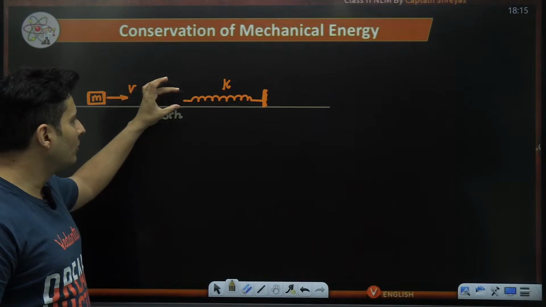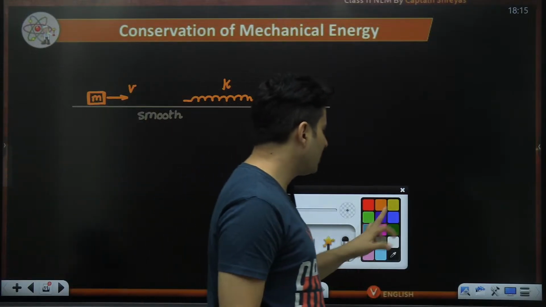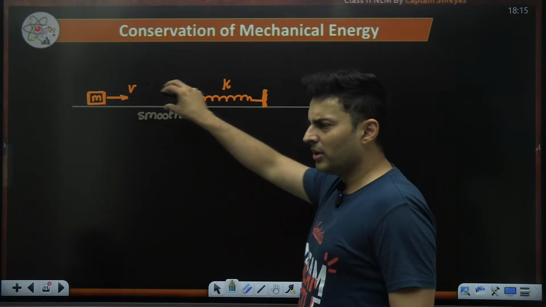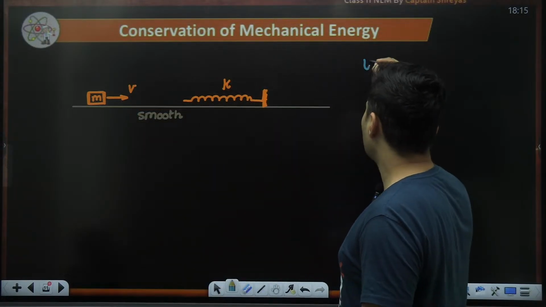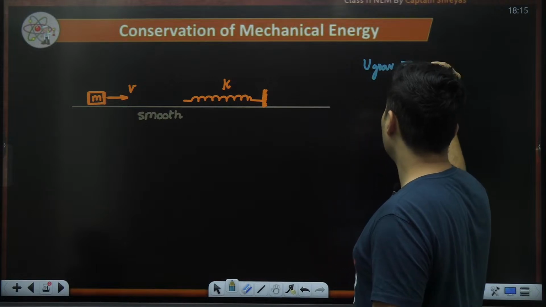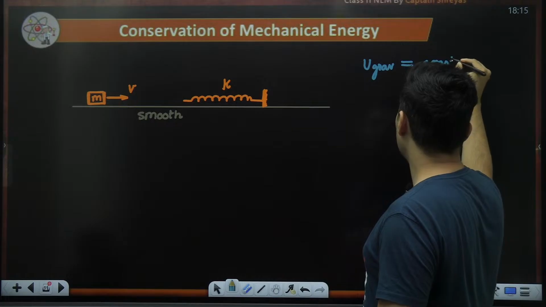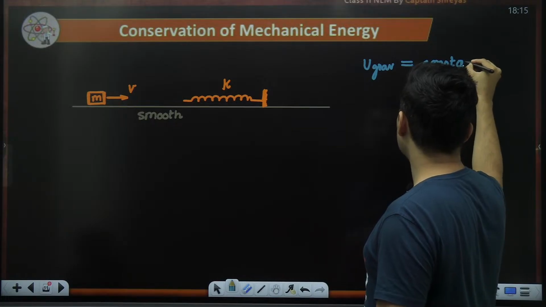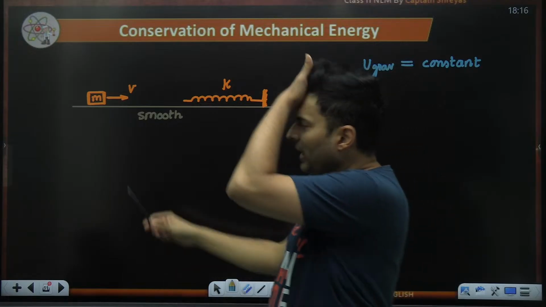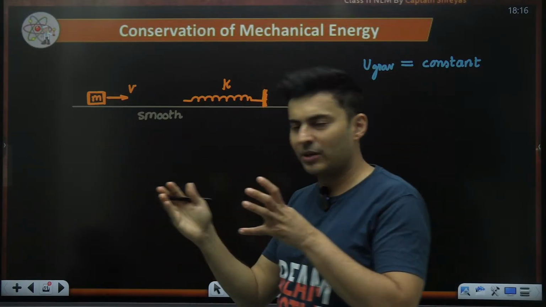As this block moves, tell me, will the gravitational potential energy increase or decrease? It's going on a flat surface. So the gravitational potential energy will not change. It will remain constant because it is neither going up nor going down. Perfectly fine. What do you think will happen as it hits the spring? The spring will get compressed.